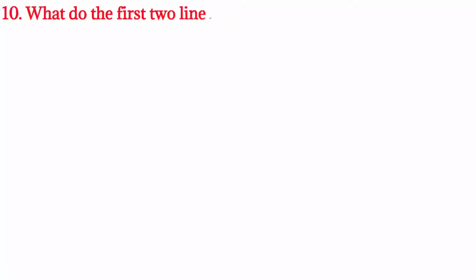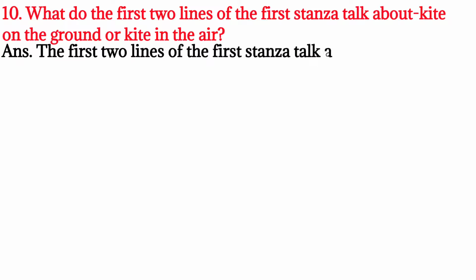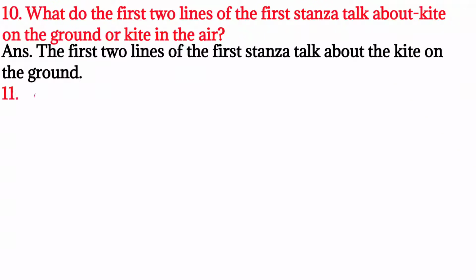What do the first 2 lines of the first stanza talk about? Kite on the ground or kite in the air? The first 2 lines of the first stanza talk about the kite on the ground.